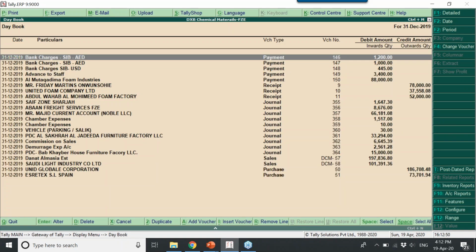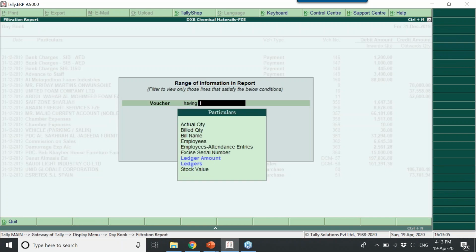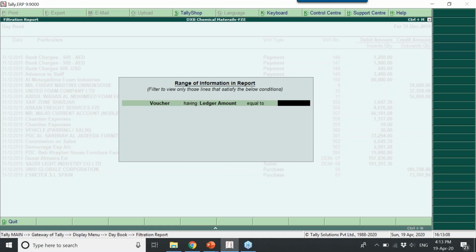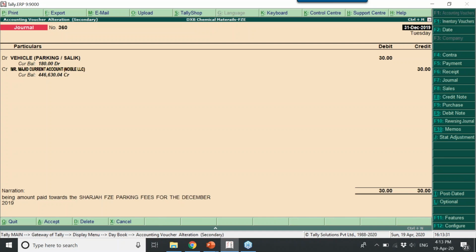Another piece of information in daybook is, if you assume that you have got 200 transactions on a specific day, and you would like to search for a specific transaction, then you can click Alt F12 and you can say voucher having ledger amount equal to 30. You know the specific amount you passed and you want to search for it, correct? So this is the voucher you passed with the value 30.